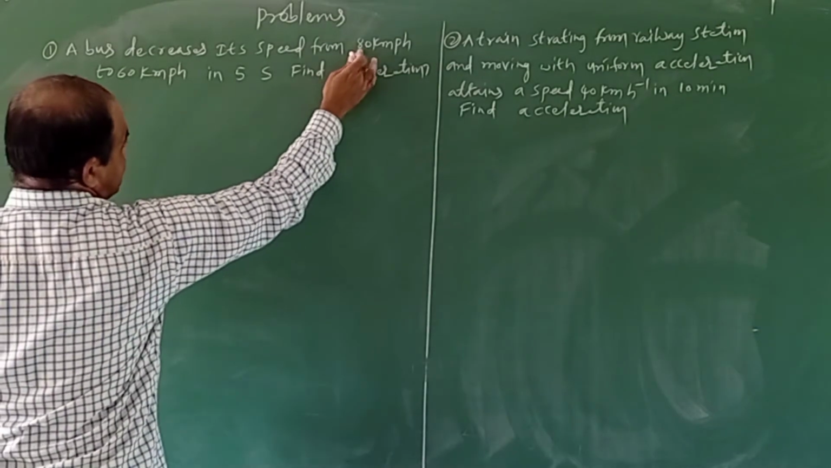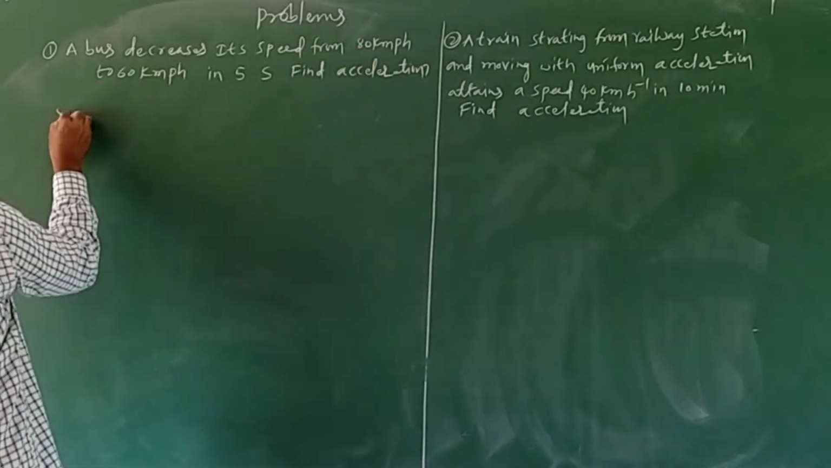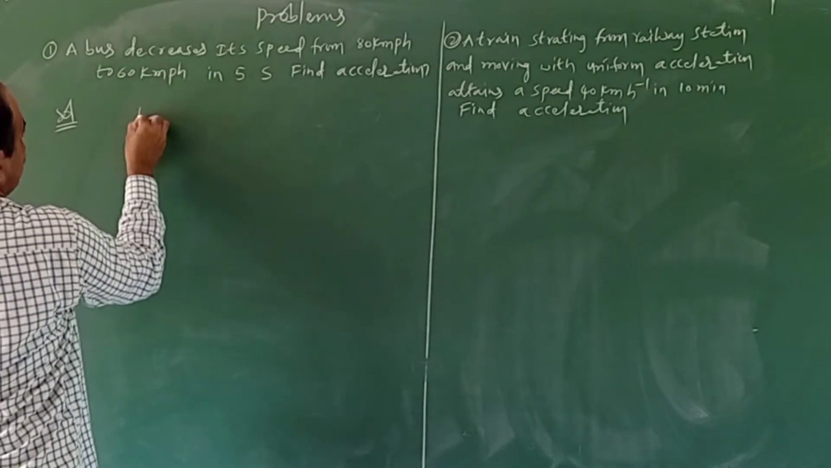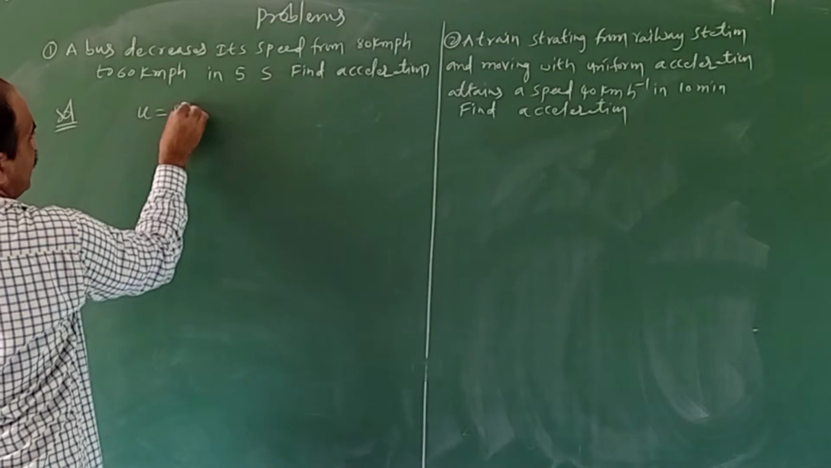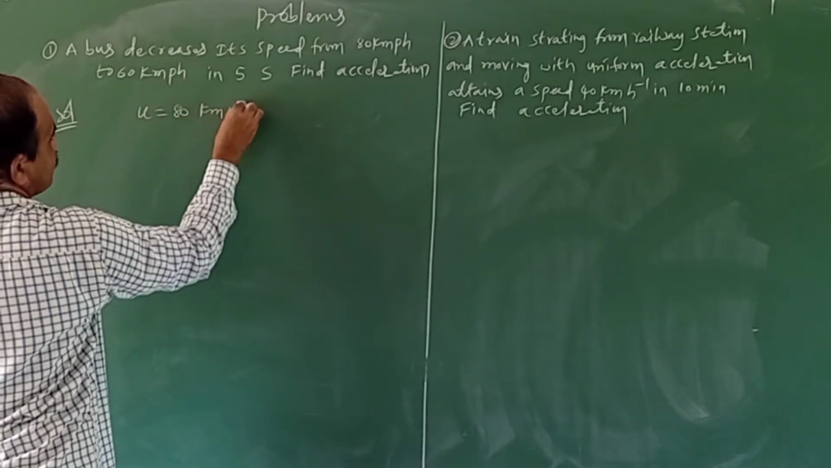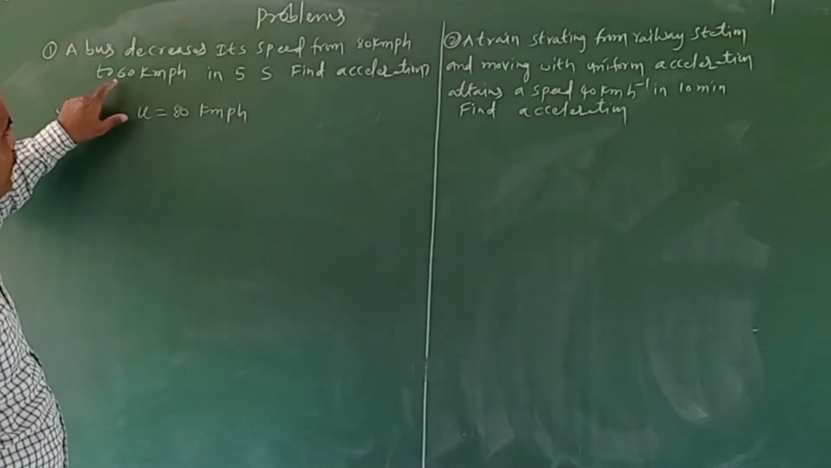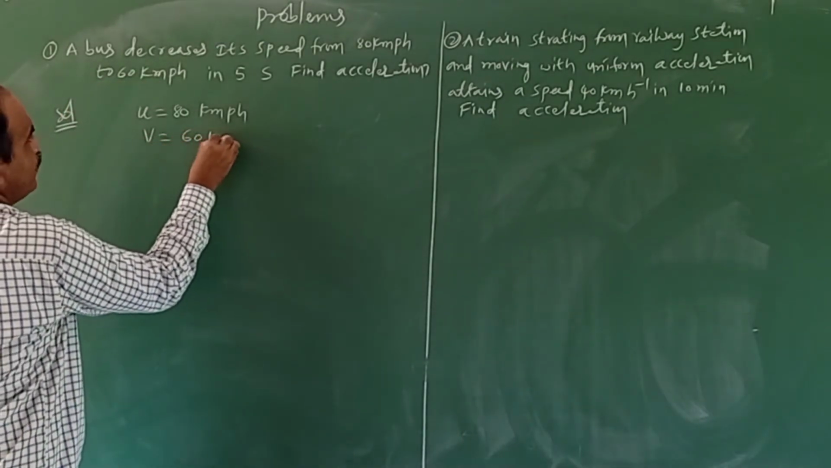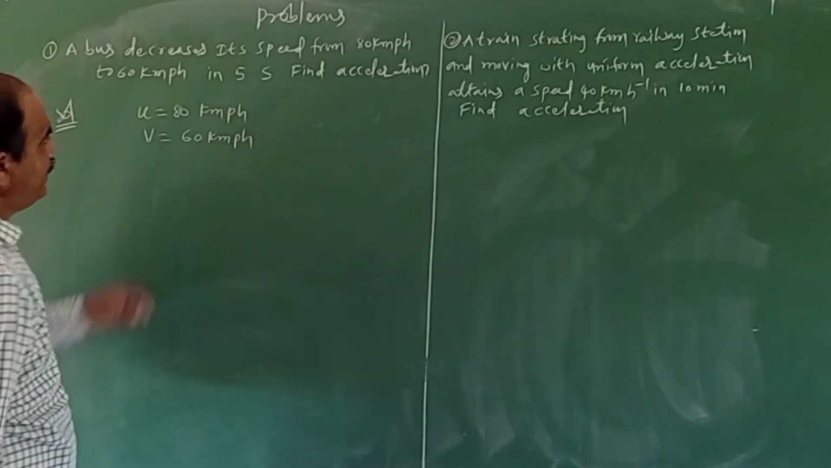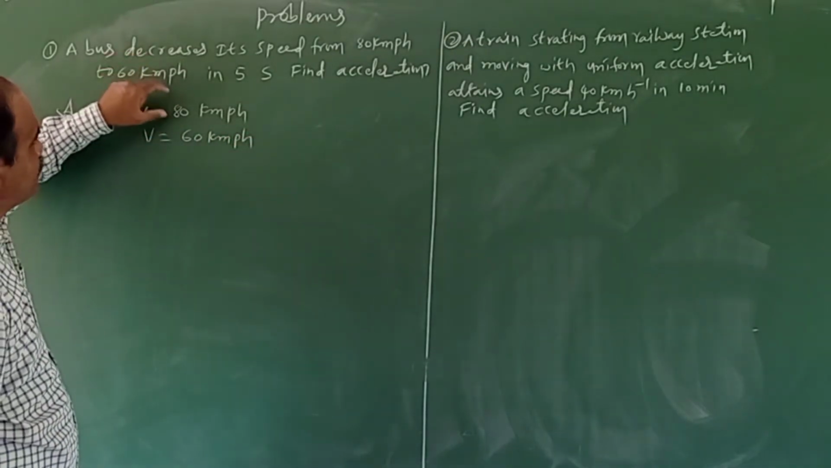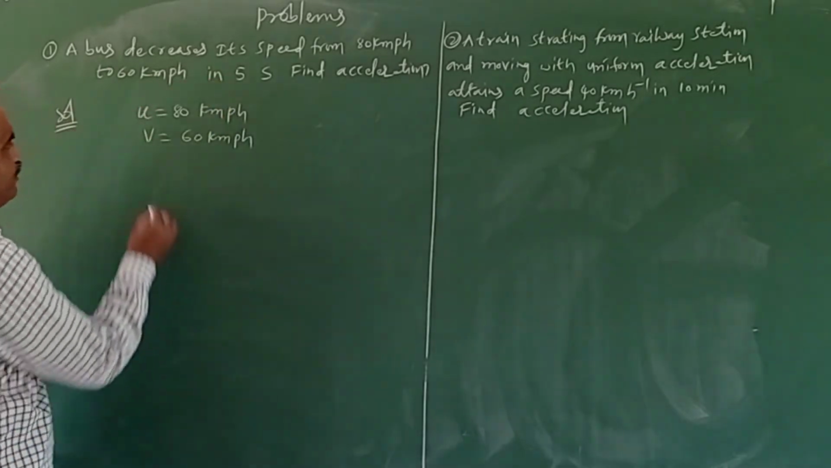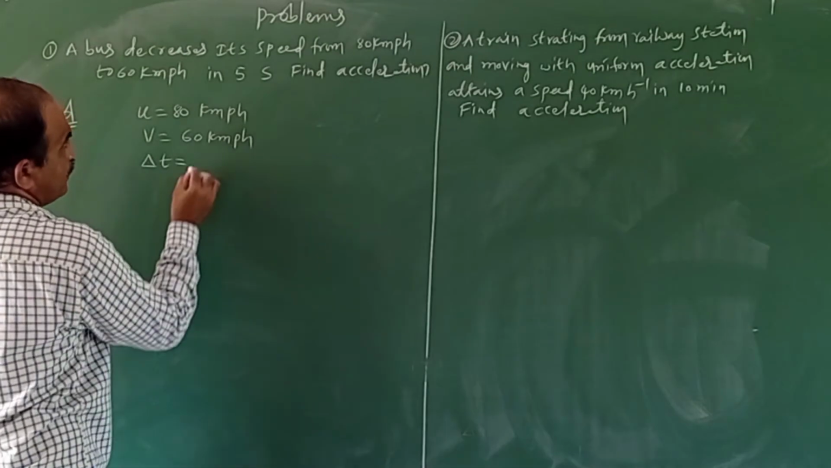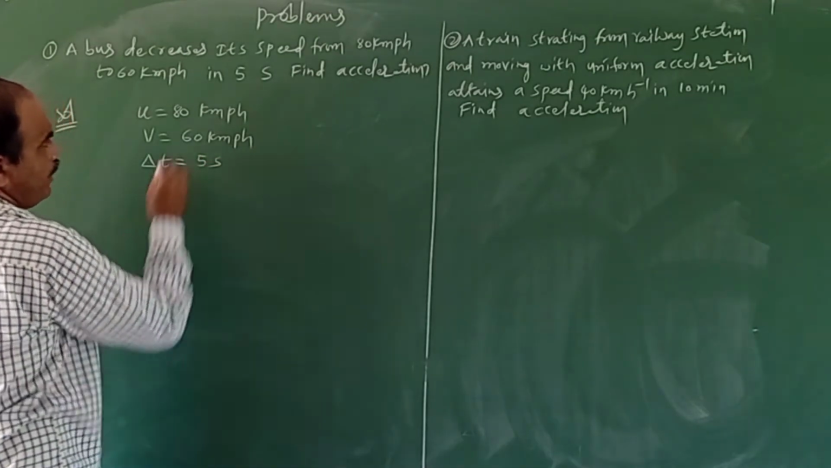So what is the initial speed? The initial speed is 80 km per hour, represented with the letter u. So u is equal to 80 km per hour. And the final speed is 60 km per hour, that is v. And the time taken by the bus to decrease from 80 to 60 is 5 seconds. This is the change in time, represented with delta t, which is 5 seconds.